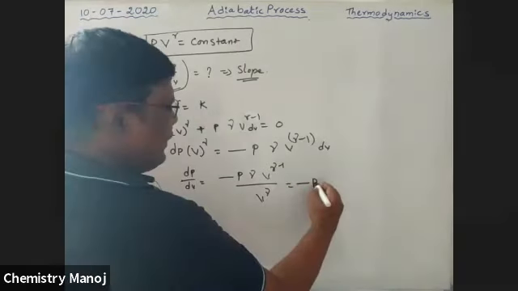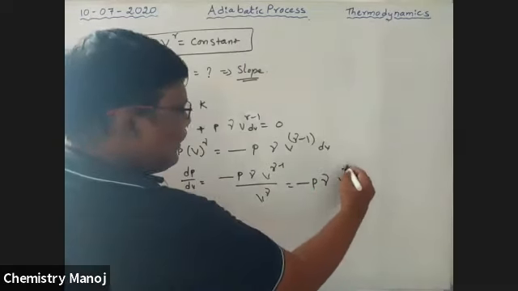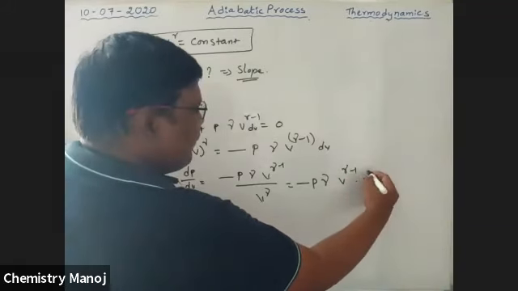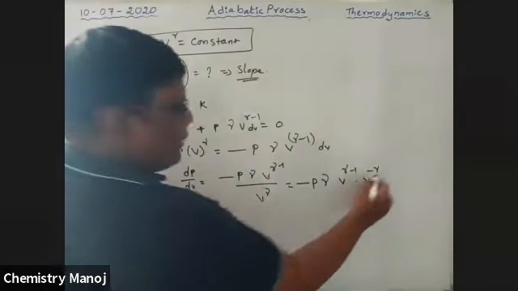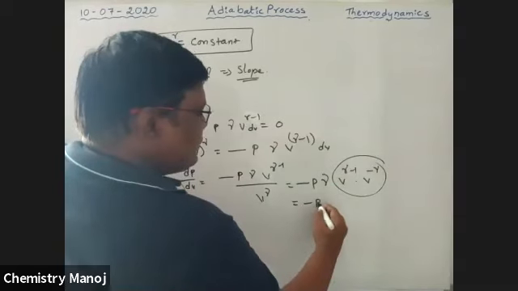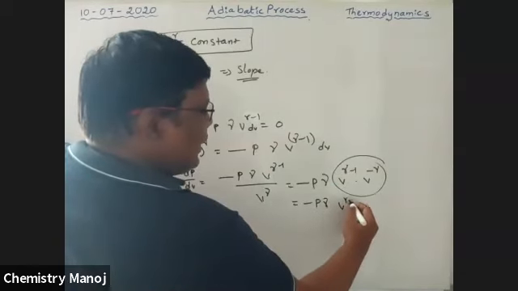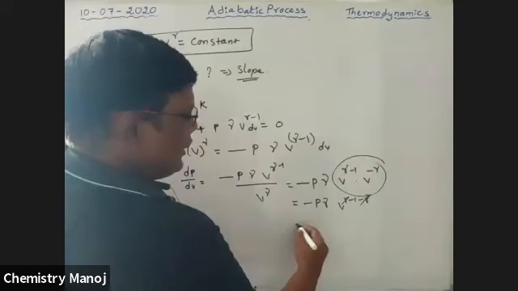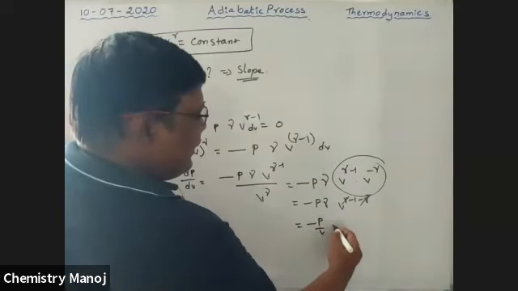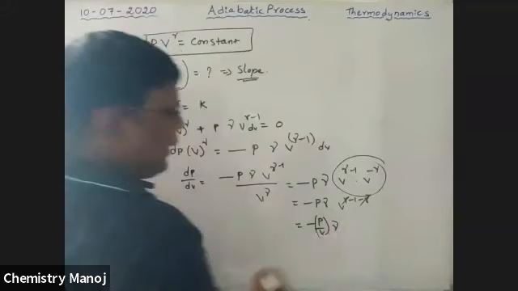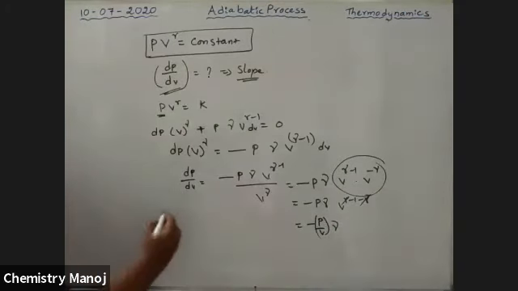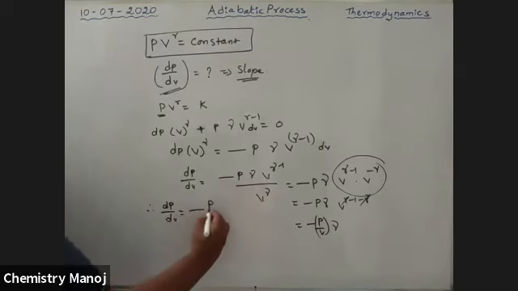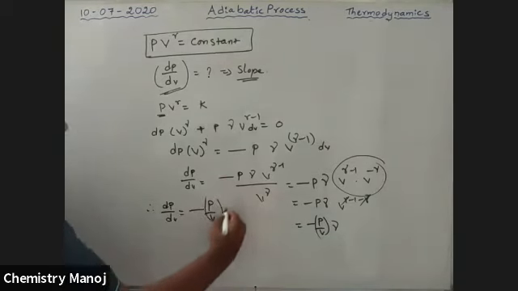That is equal to minus P gamma V power gamma minus 1 into V power minus gamma, which is nothing but minus P gamma V power gamma minus 1 minus gamma. It is cancelled. That is minus P by V into gamma. So therefore, dP by dV is equal to minus P by V into gamma.